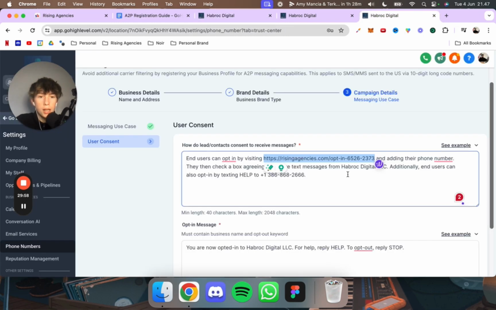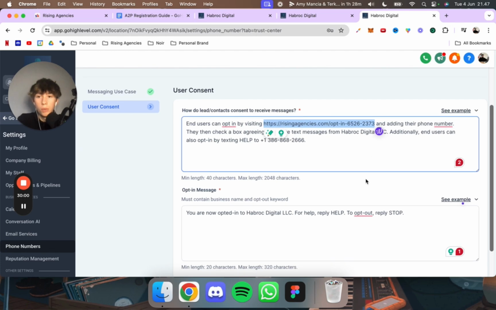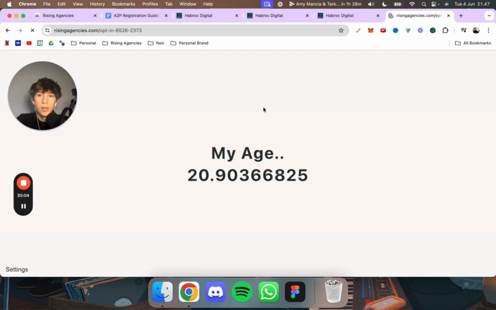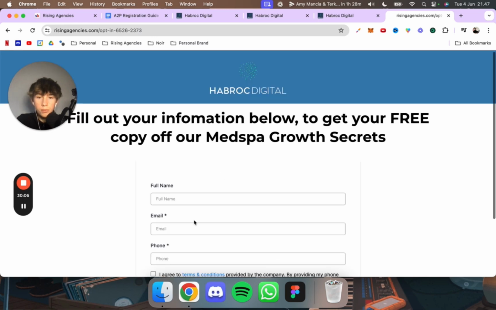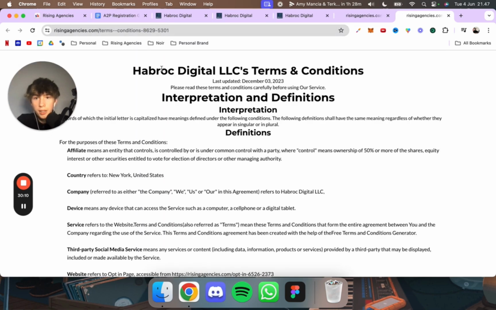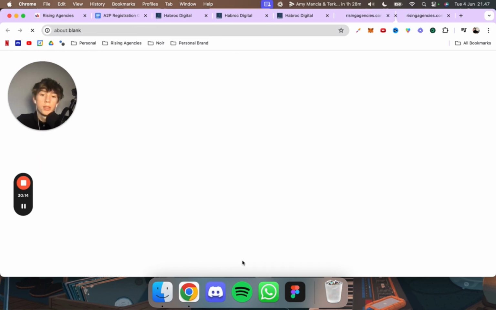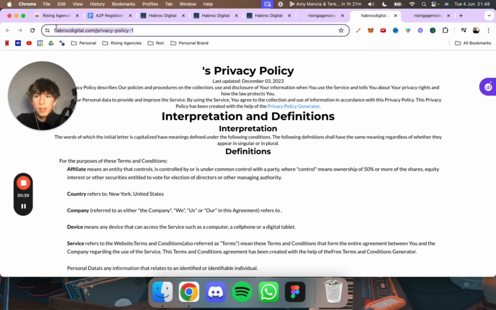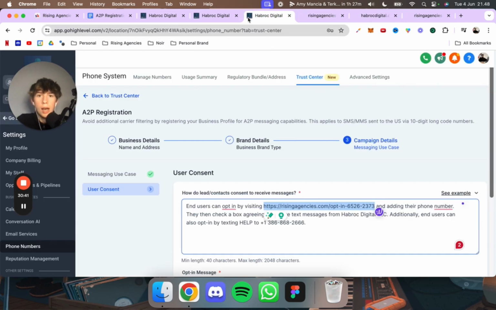So before we actually click submit, or if you already clicked submit, you're basically done. Then just quickly double check that this opt-in form is working on terms and conditions, taking you to the right URL. It is. You see Haprak Digital terms and conditions, and it should say your company. Okay, and then we try to click on privacy policy, see what happens. Okay, that didn't fix the URL, so we want to look into that, of course.